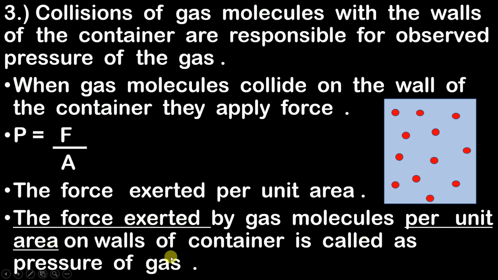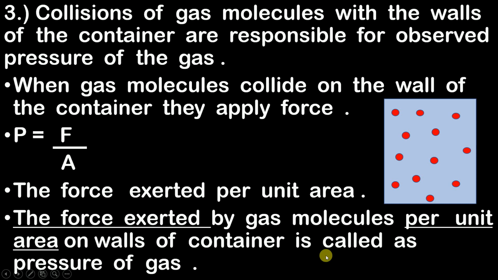On walls of container is called the pressure of a gas. I repeat myself again. I am writing this force exerted as it is. The force is exerted by whom? By gas molecules per unit area. Where are they exerting force? On walls of container is called the pressure of a gas.